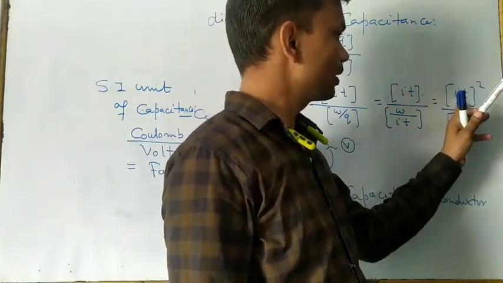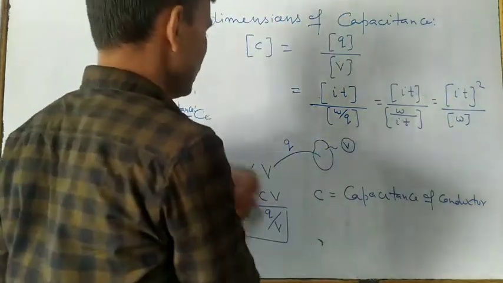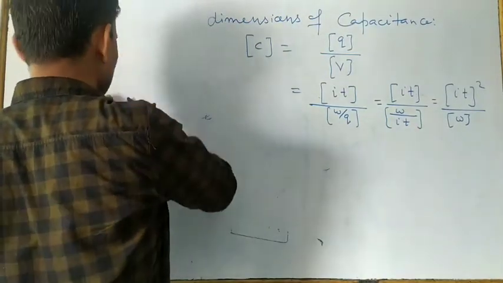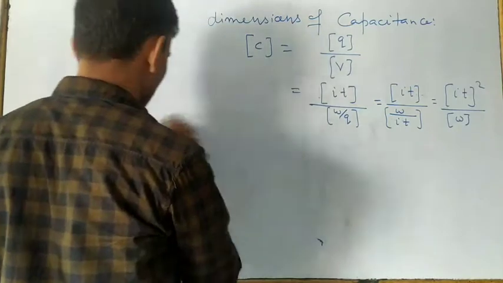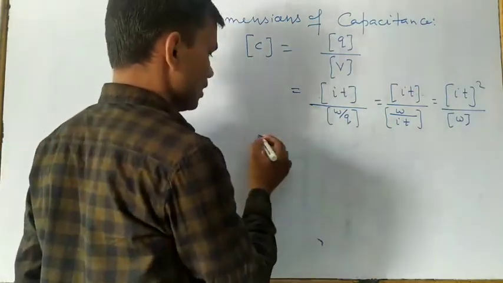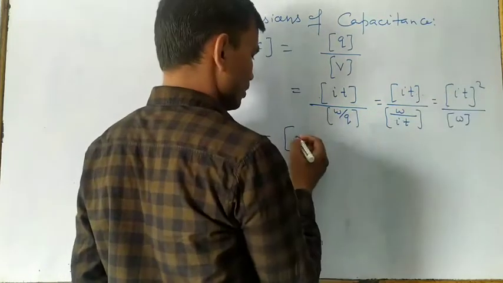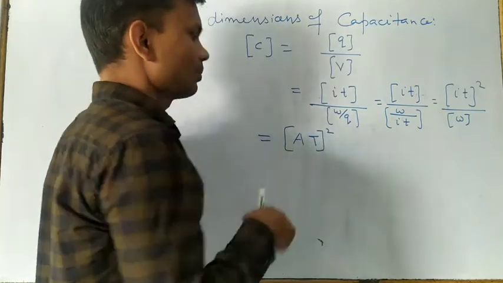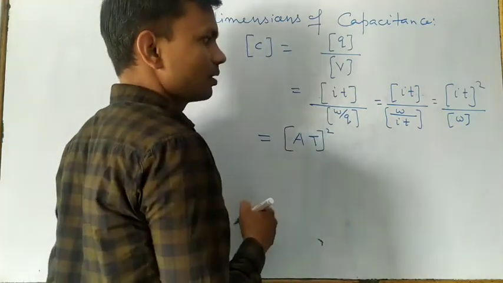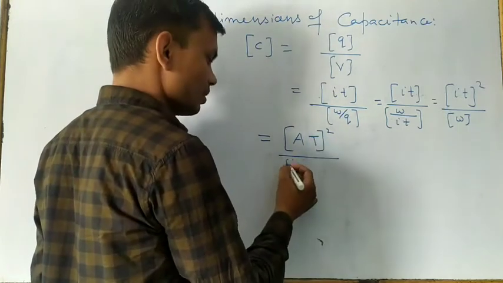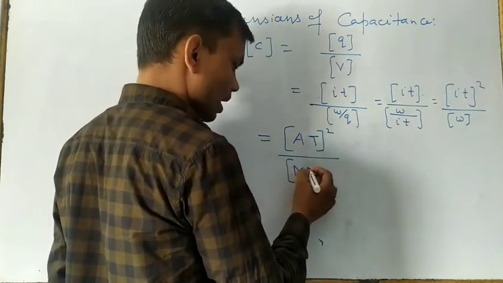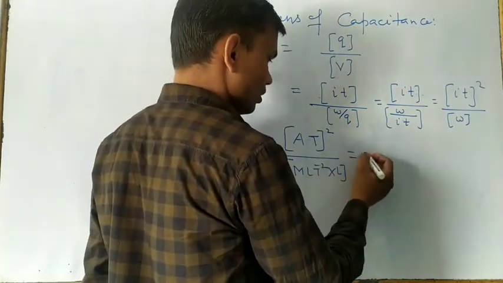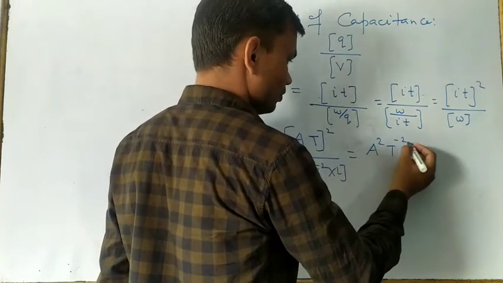I is the electric current, and T is time. The dimension of electric current is A, and the dimension of time is capital T. So the dimensions of the numerator are A power 2 T power 2.